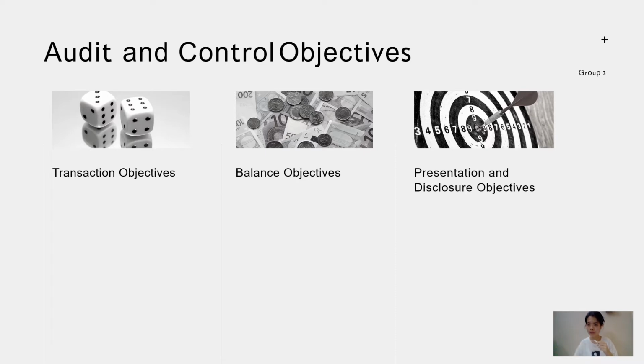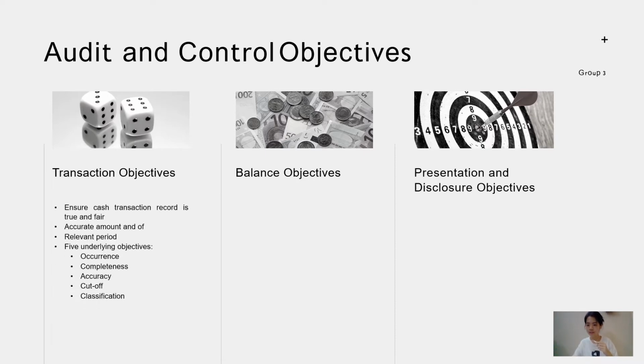First, we go to the transaction objective. This objective is to ensure that the record of cash transactions is true and fair, and any cash event must be recorded with the accurate amount and in the relevant accounting period. To achieve this, there are 5 underlying objectives that must be met, which are occurrence, completeness, accuracy, cutoff, and classification.